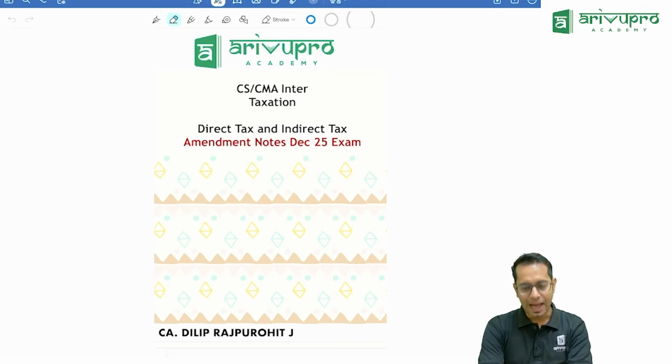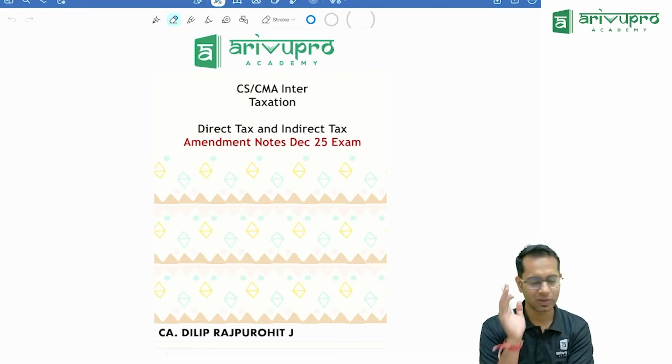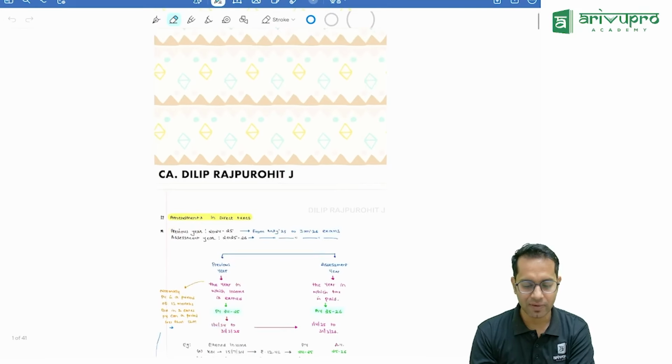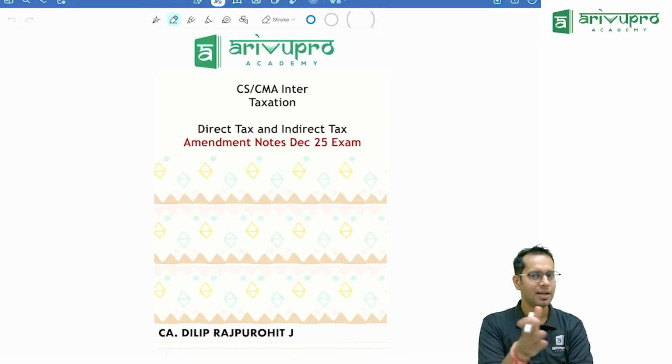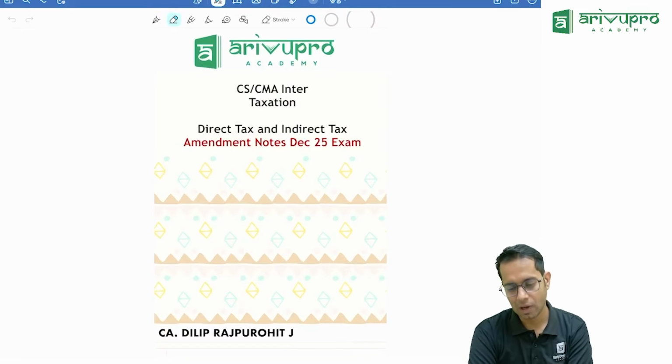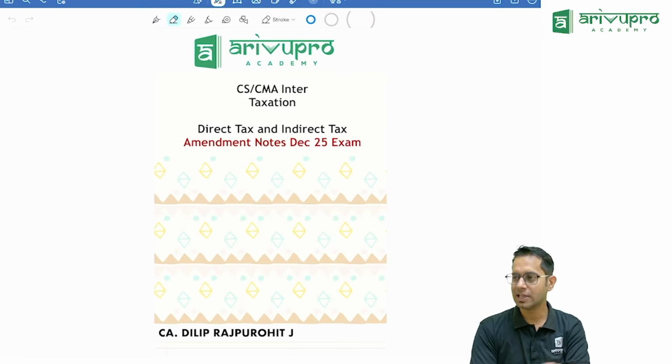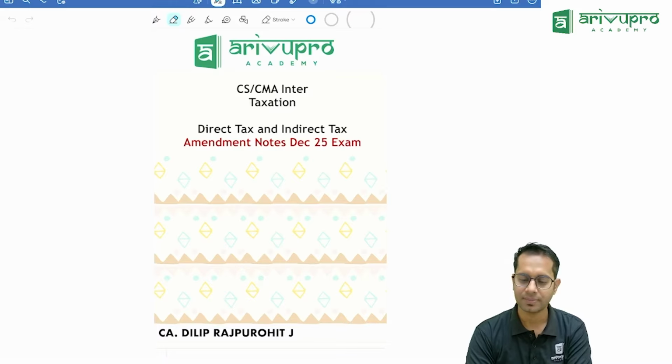First we will be covering the amendments which are there under direct and indirect taxes. First we will see all the amendments. Of course we have discussed this amendment in our classroom, but these are the changes which are normally there in this law, because the chances of asking questions on amendments will be high.